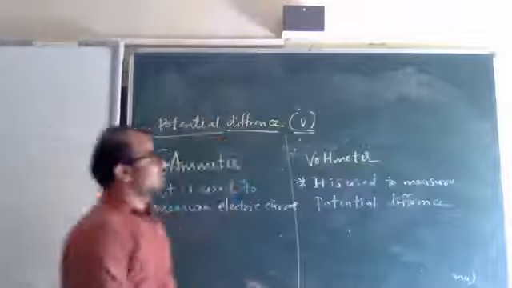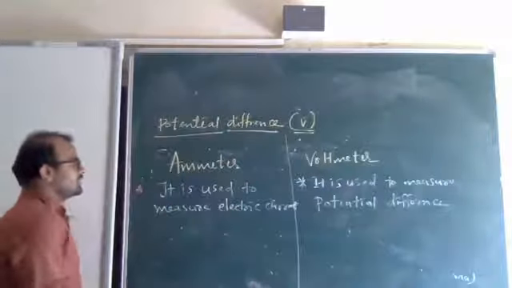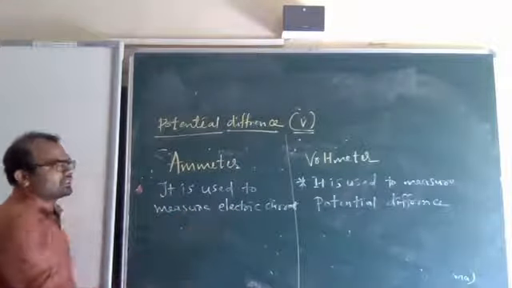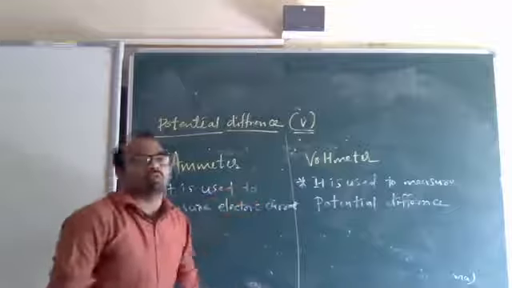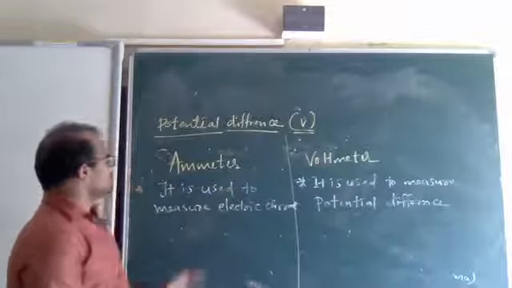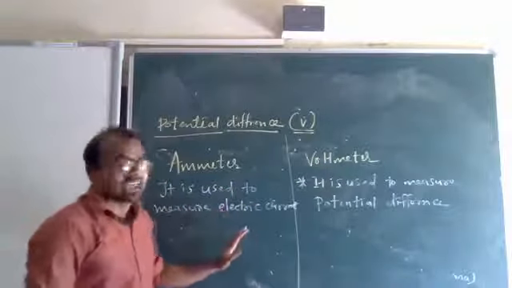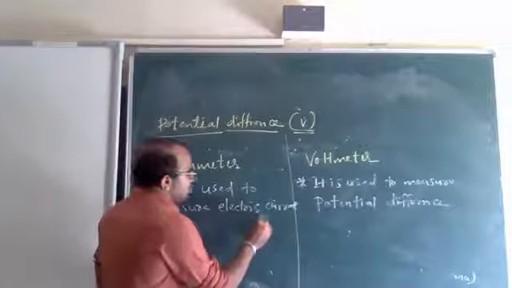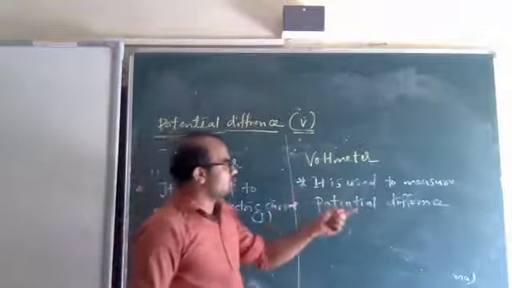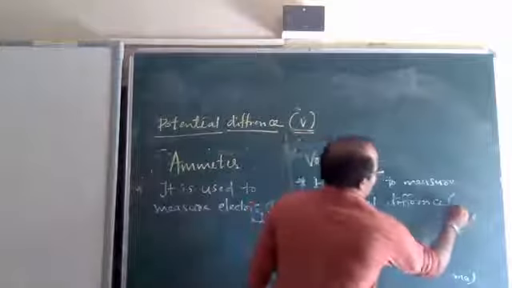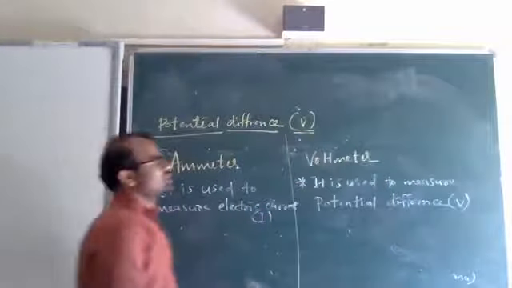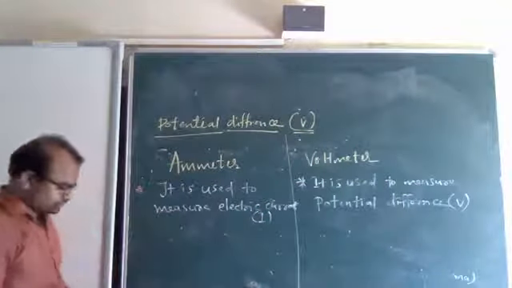The ammeter is used to measure electric current I. The voltmeter is used to measure potential difference V. Potential difference, another name is voltage.